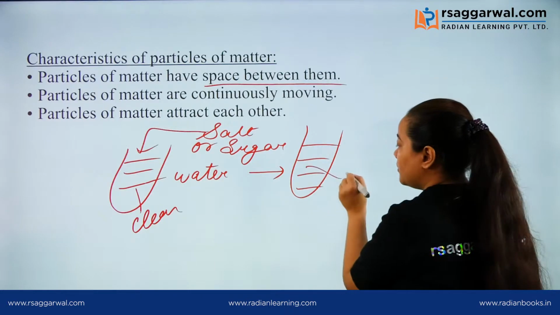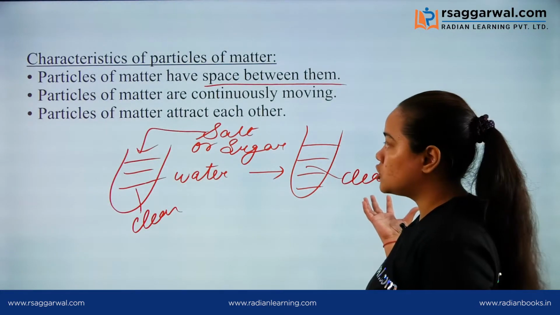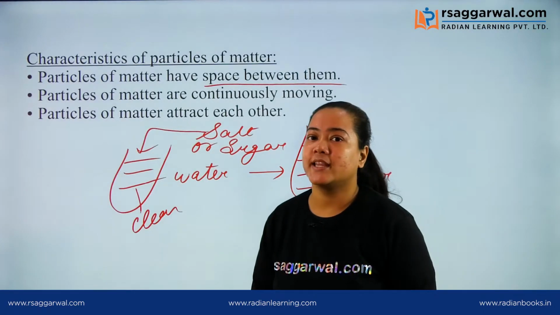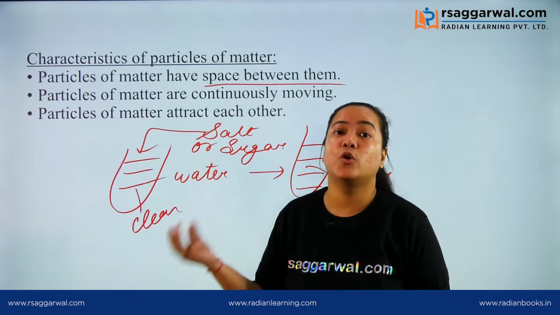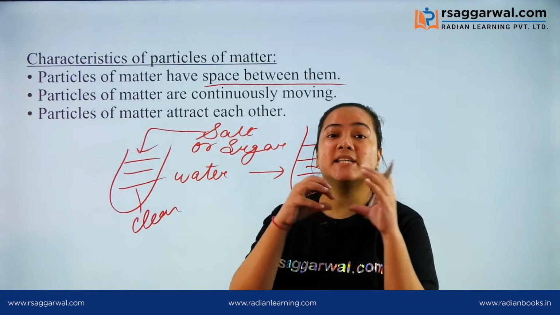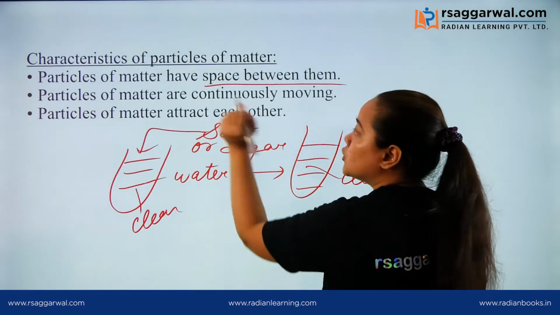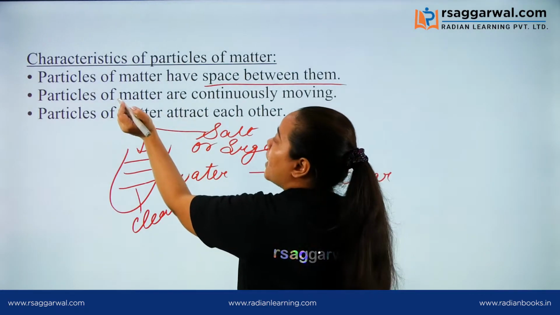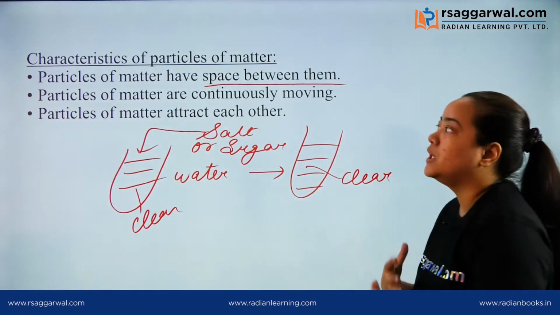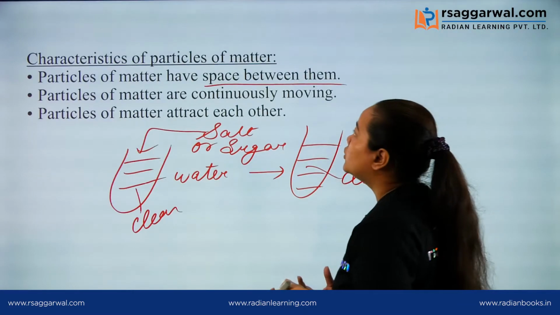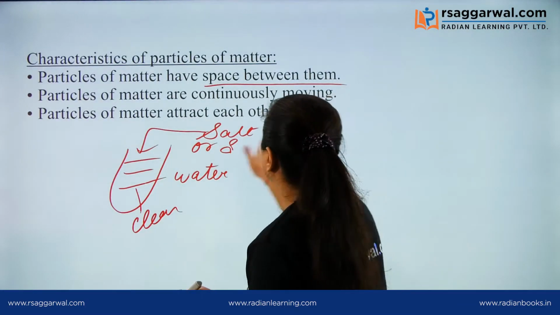So after some time, when they get dissolved, you have the same clear solution. From this you can say that the particles of salt and sugar are going into the spaces between the particles of water. So this is our first characteristic of particles of matter: particles of matter have space between them. Second, we are going to discuss that particles of matter are continuously moving.